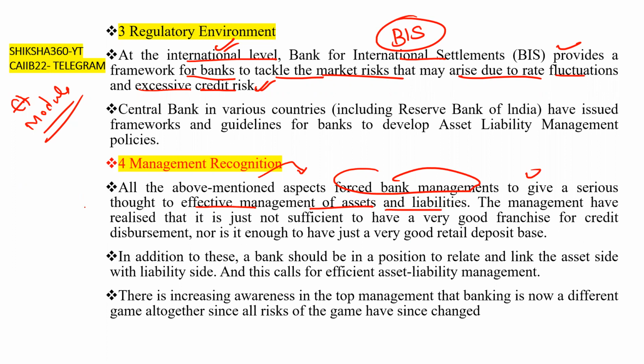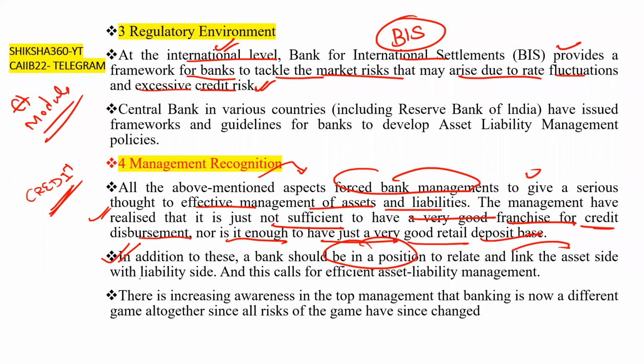So the management has realized that it is not sufficient to have a very good franchise for credit disbursement, nor is it enough to have just a good retail deposit base. Management has already understood that it is not just about getting credit or disbursing loans. In addition, the bank should be in a position to relate and link the asset side with the liability side, and this calls for efficient asset liability management.